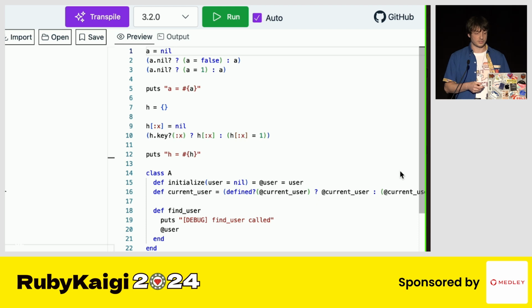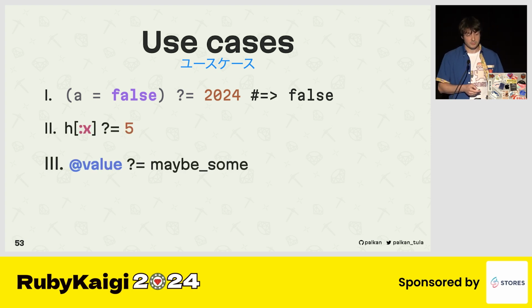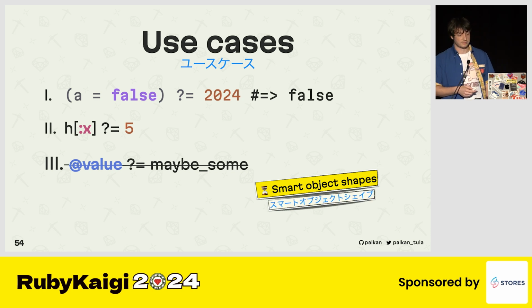So as you can see, for hashes, we check for keys, and for instance variables, we're just doing this defined hack we write manually today. So we have some use cases, some esoteric use cases probably. The latest one is not really viable, but I'm waiting for smarter object shapes that would allow us to write Ruby as we did all the time without thinking about the underlying implementation.